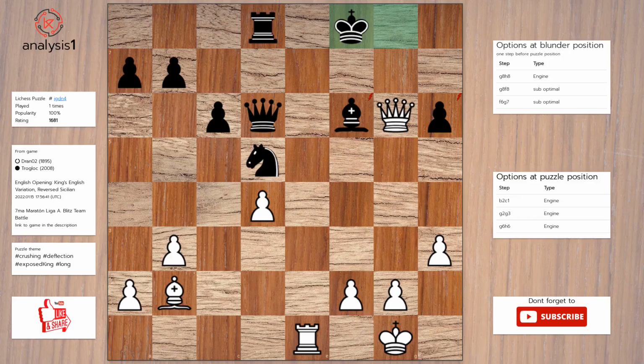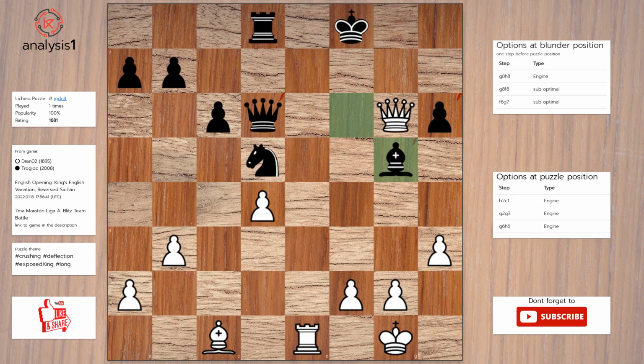Let us look at threats in puzzle position. Queen takes pawn, check. Queen takes bishop, check. Here are checks in puzzle position. Queen to f7, check. Queen to e8, check. Queen to g7, check. Queen to g8, check. Queen takes pawn, check. Queen takes bishop, check. Rook to e8, check. The best move in puzzle position is: bishop to c1.